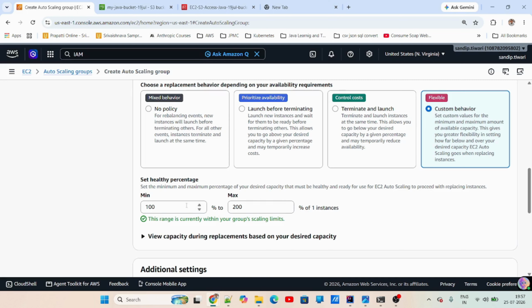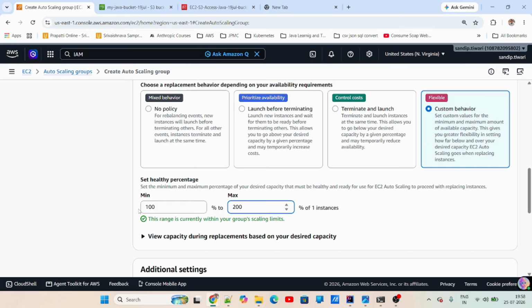So what will happen? Suppose I set the minimum instances to be 5, and then my maximum instances to be 10. Just take that number. So during this replacement behavior that we are going to do when there is a refresh or any maintenance activity on the instance, during that time, what will happen? The maximum number is 10, right? Now because 200% means 20 instances, it can go up to 20 instances.